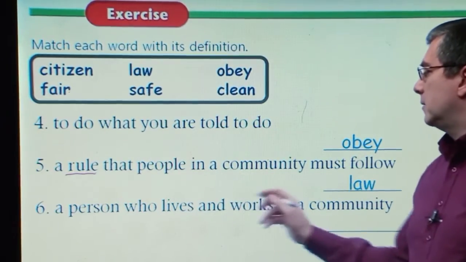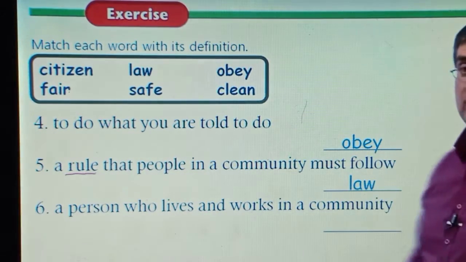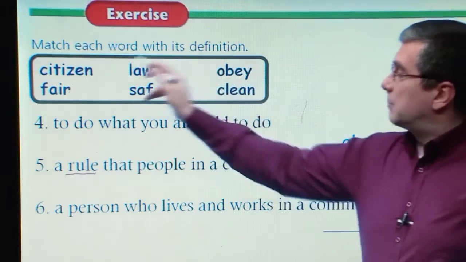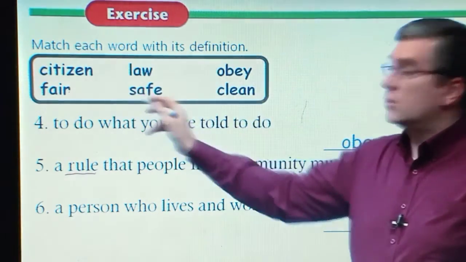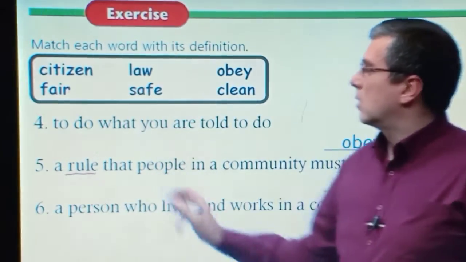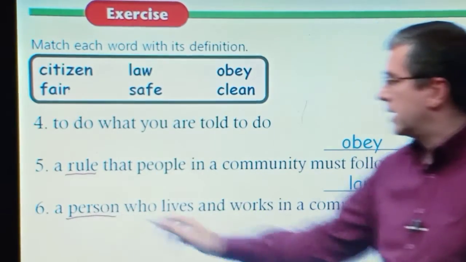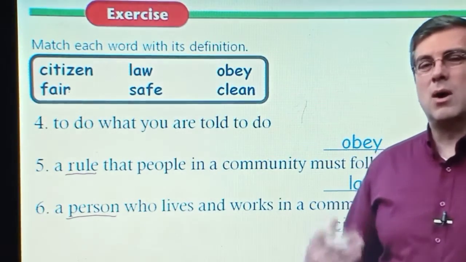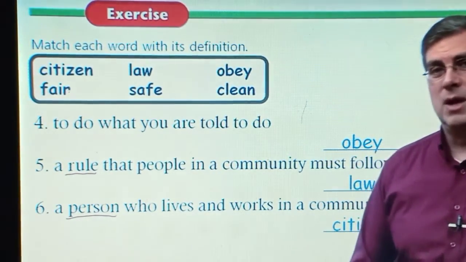Number 6, a person who lives and works in a community. Which one of these is a person? Citizen is the new word. A citizen is a person. We're also part of a community.